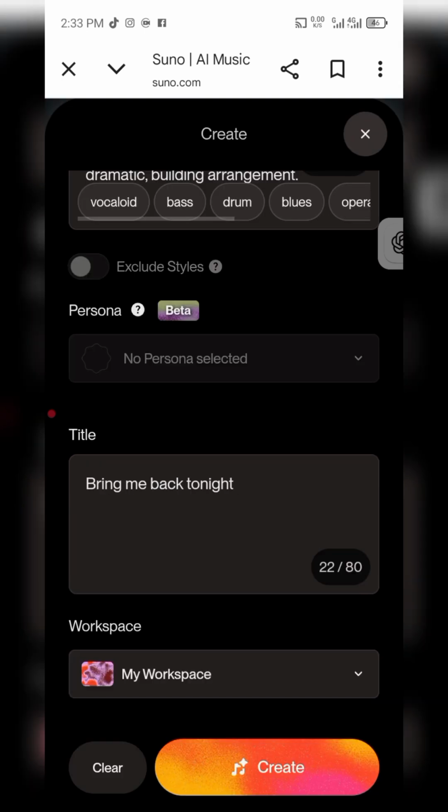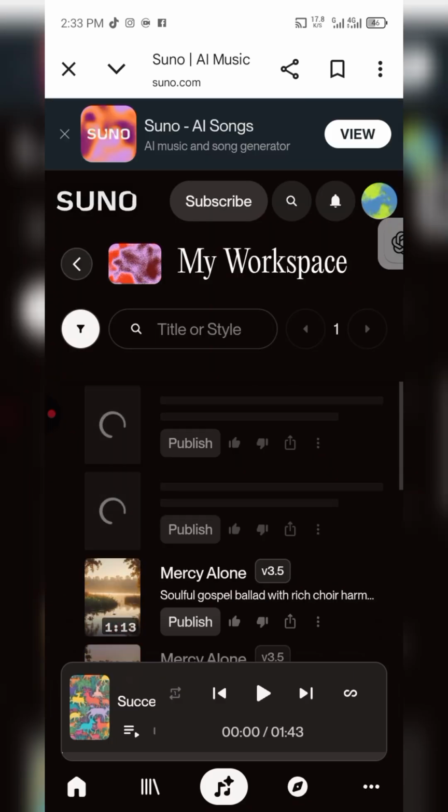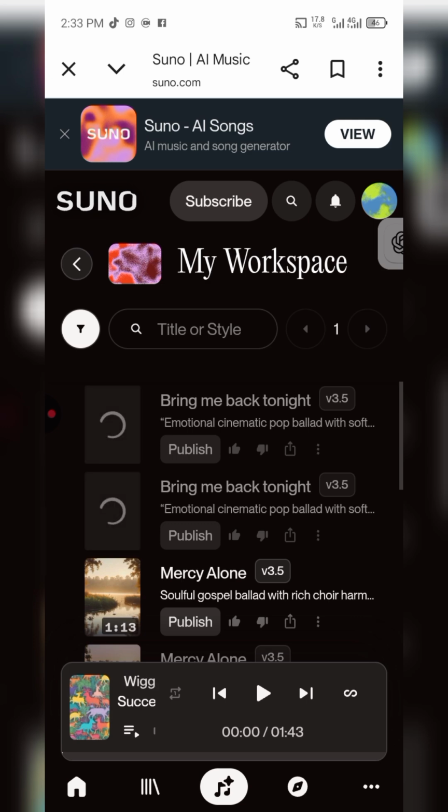Okay, so I'm just going to tap on create. After this, it's so simple. Just tap on create and Suno AI will start generating your song for you. I mean, it is not really simple. This is really, really, really simple.